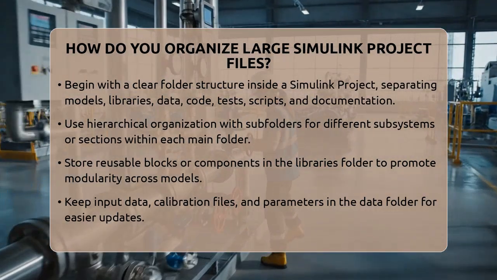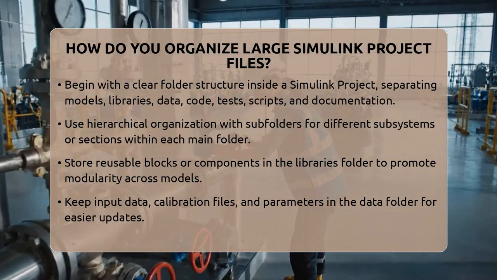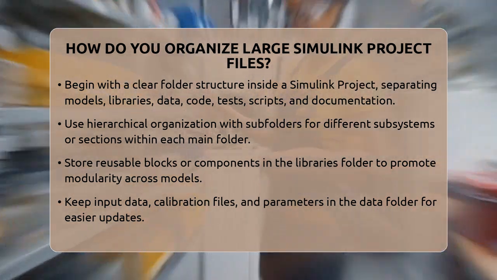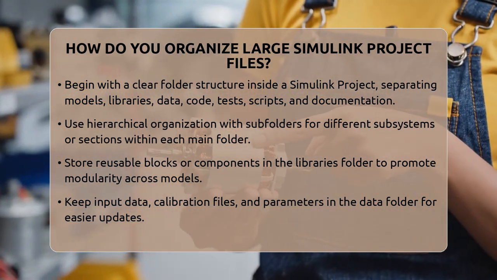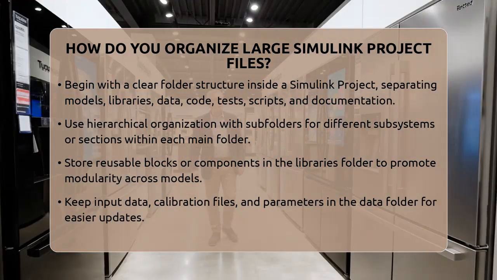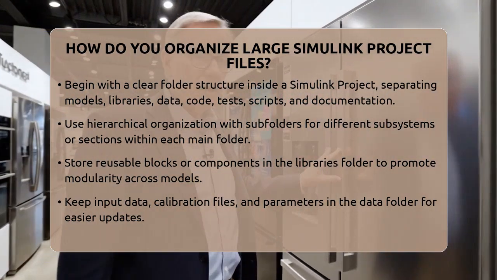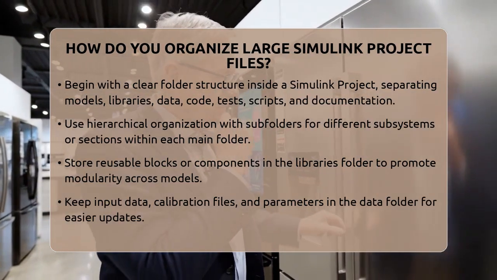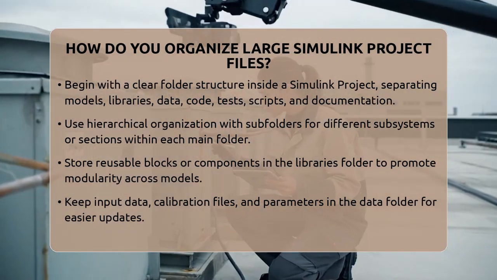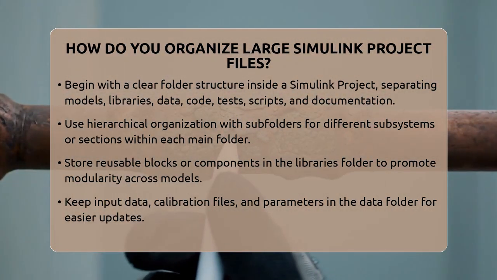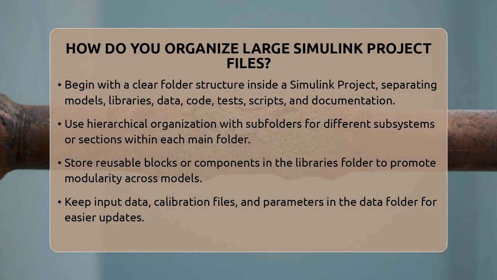First, start with a clear folder structure inside a Simulink project. Create separate folders for models, libraries, data, code generation, tests, scripts, and documentation. This way, each type of file has its own space. For example, put all your Simulink models in the Models folder. Use hierarchical organization with subfolders for different subsystems or sections of your project.